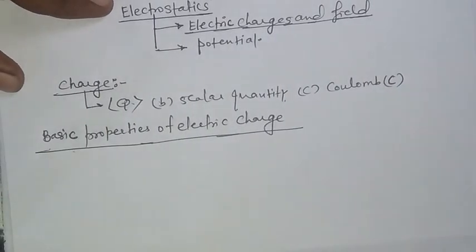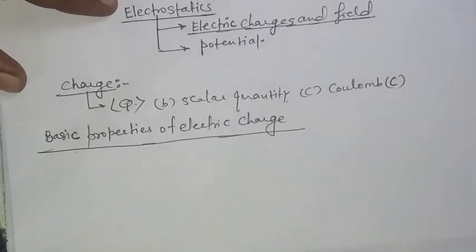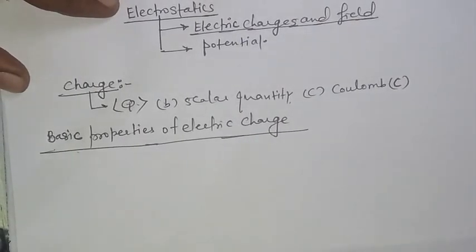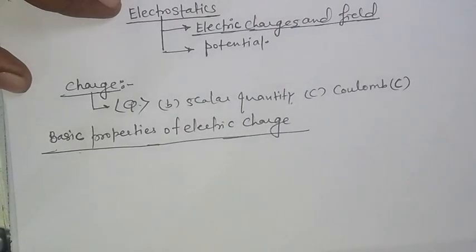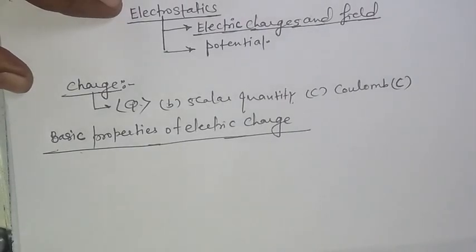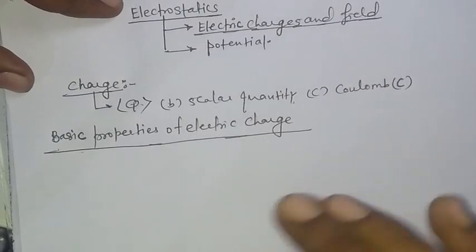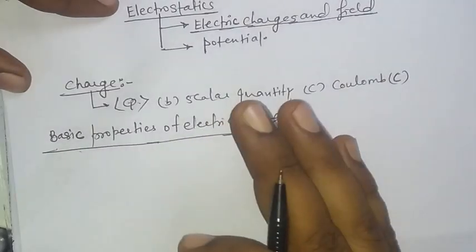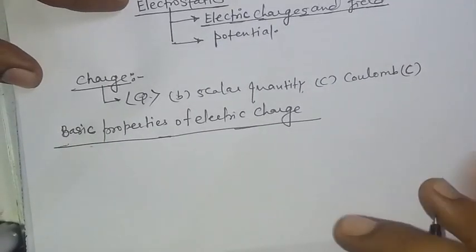Basic property of charge, we have seen that there are two types of charge, namely positive and negative. And their effects tend to cancel each other. If the size of charged bodies is very small as compared to the distance between them, we treat them as point charges.